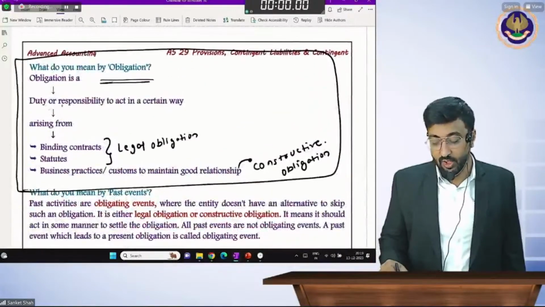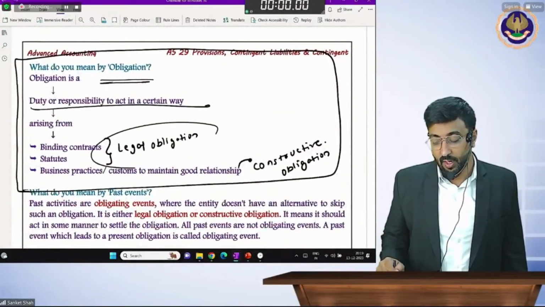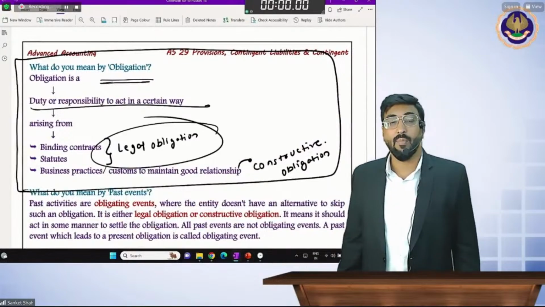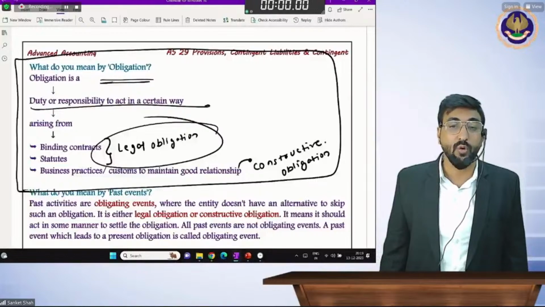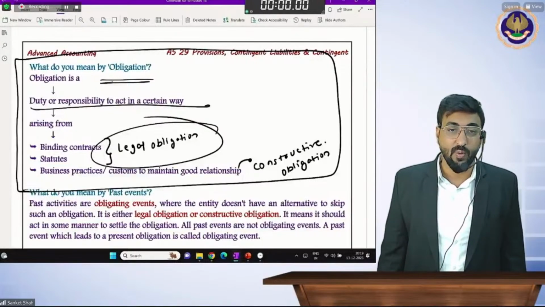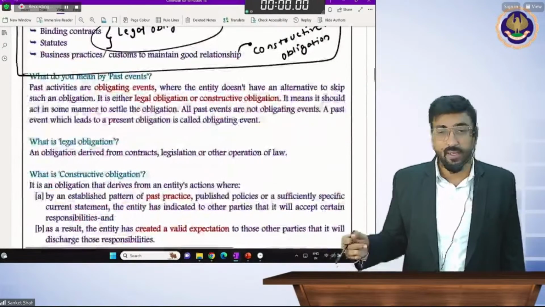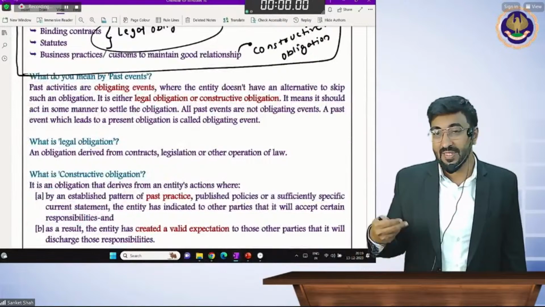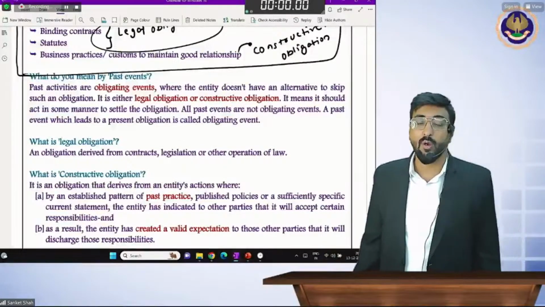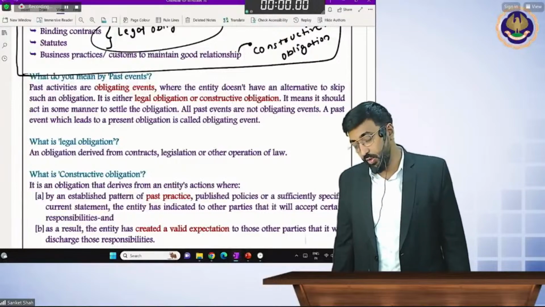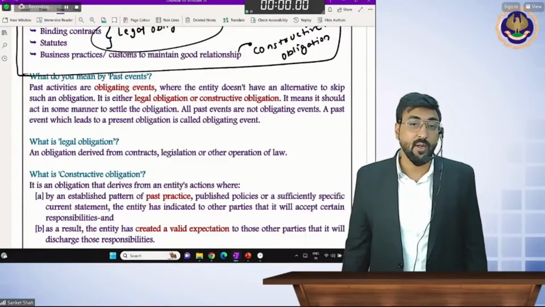What is the obligation? Duty or responsibility. There are two types of obligation: legal, by binding contract or statute, and by practice, to keep the good relationship with the customer, constructive obligation. Past events क्या होते हैं? जैसे कि अभी आपको समझ में आया, सेल करना, बिजनेस करना, these are some past events. And probable that the future economic benefit outflow will occur. Then better you will make a provision.